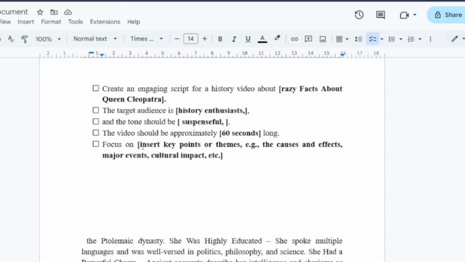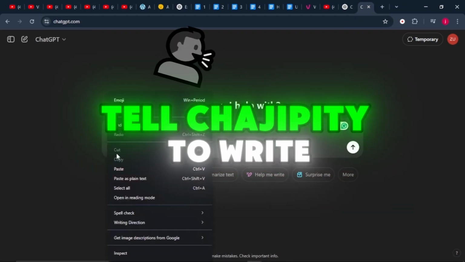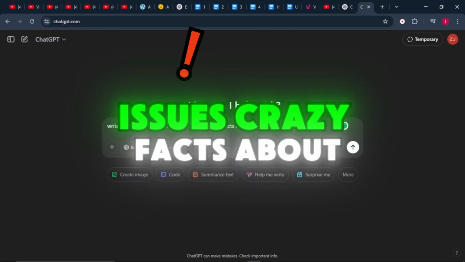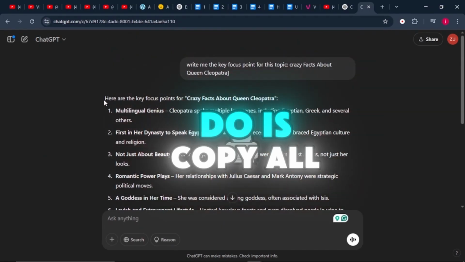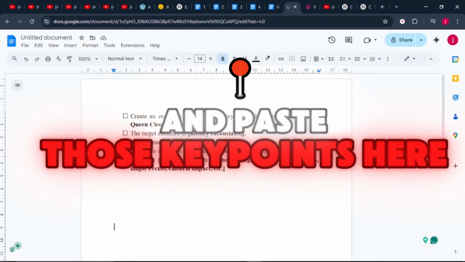Now, if you do not know these focus key points, what you can simply do is copy the topic that you have, come to ChatGPT, and paste the topic there. From there, tell ChatGPT to write you the key focus points for this topic, which is crazy facts about Queen Cleopatra. Once ChatGPT is done, what you want to do is copy all these key points, come to your prompt, and paste those key points here.